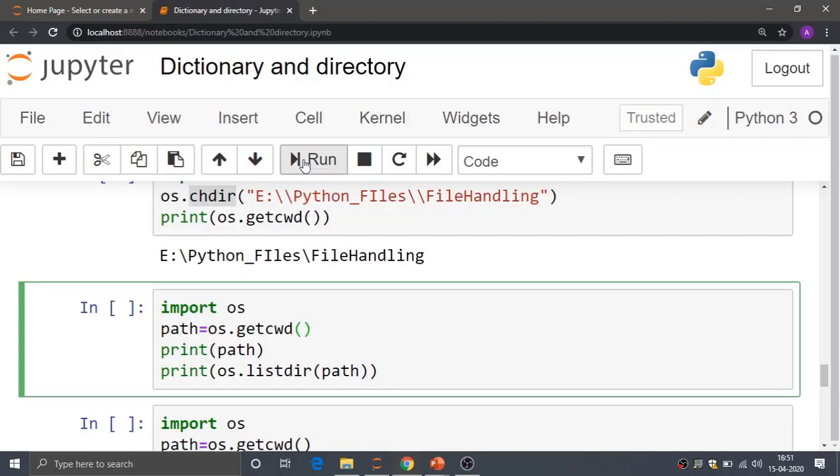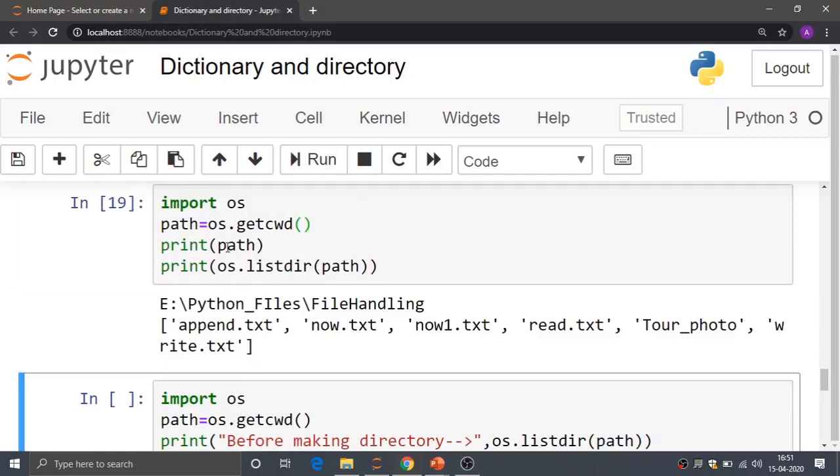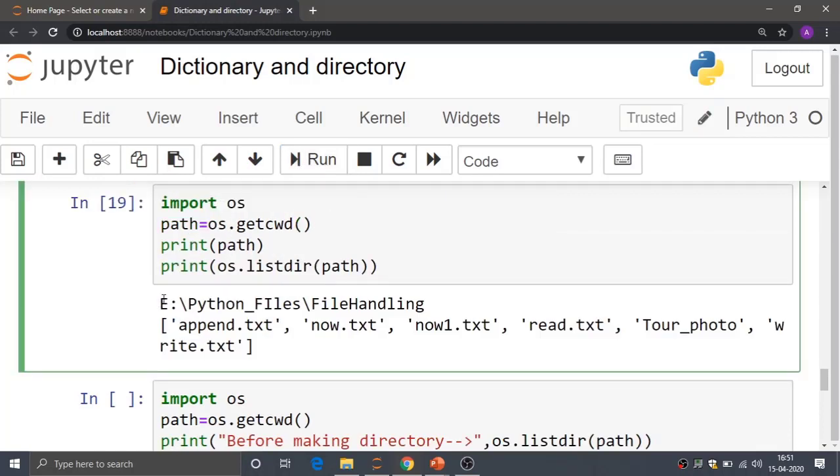If I run it, the first print statement gives me the current working directory path, that is E Python files and file handling. The second print function is listing the entries on that path. There are different files like append.txt, now.txt, now1.txt, read.txt, then tour_photo, that is a folder or directory, and write.txt. We will check whether it correctly mentions all the files on that path.